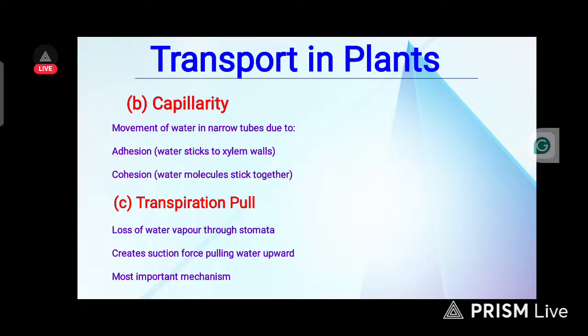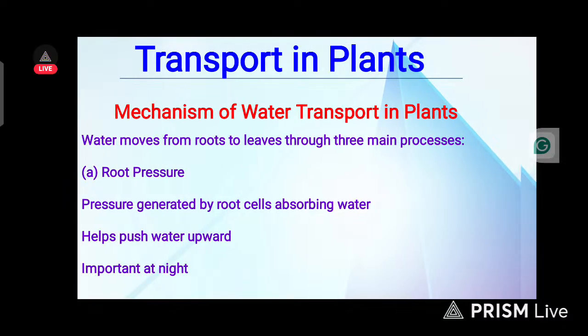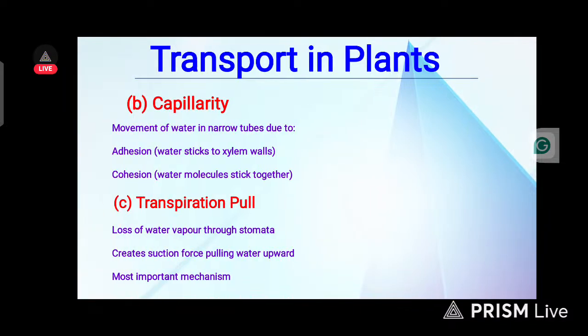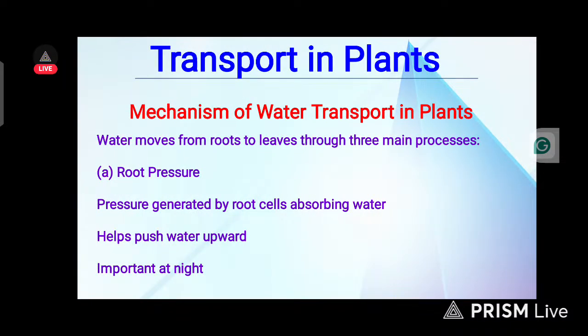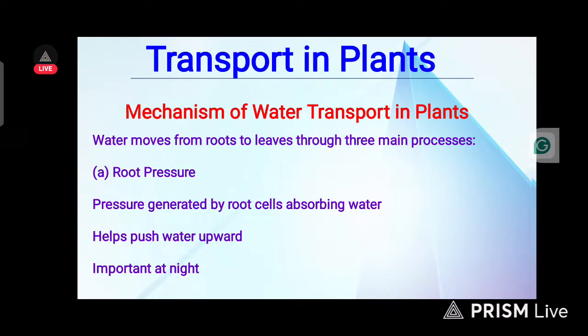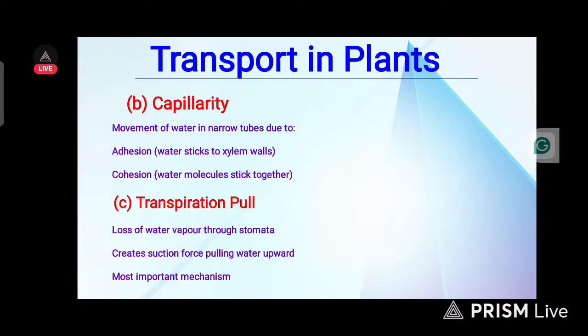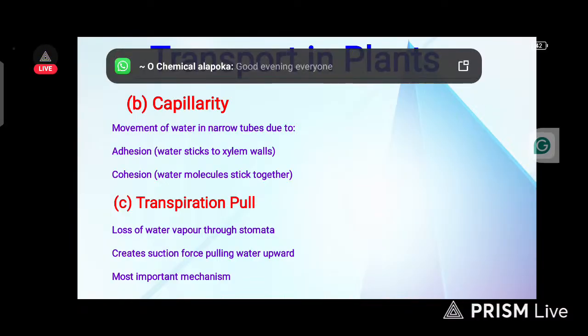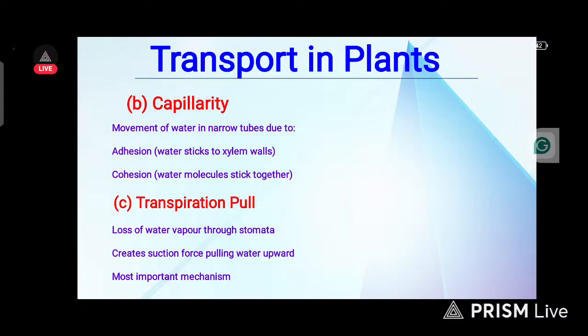Another one here, the B part, is capillarity. That's the second mechanism of water transport in plants. Number one is root pressure, while the second is capillarity. It helps in movement of water in narrow tubes due to adhesion. You know the definition of adhesion now. Water sticks to xylem cells through adhesion, and water molecules stick together through cohesion. Now we have adhesion and cohesion forces.